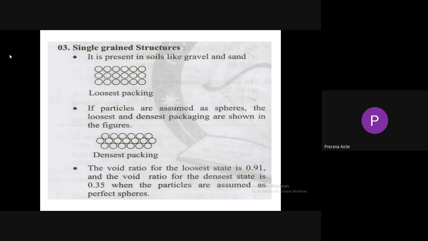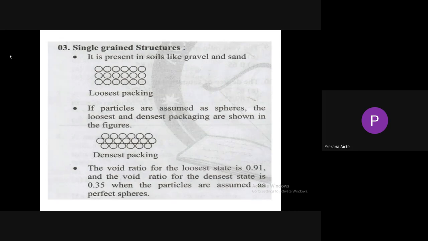Let me explain the first one, single grain structure. It is present in soils like gravel and sand, so it belongs to coarse grained soil. During deposition of soil by water, it may take the loosest packing or the densest packing. If the soil takes the loosest packing, permeability is more, settlement is more, shear strength is less, and bearing capacity is also less.